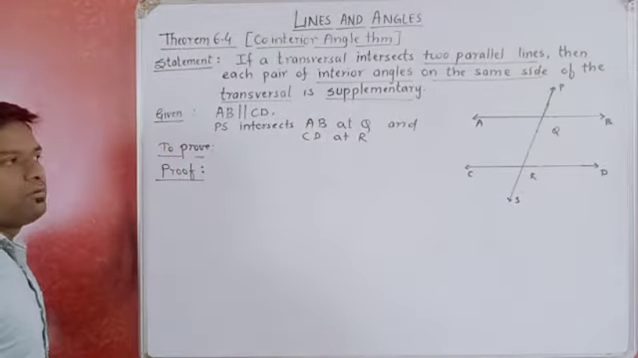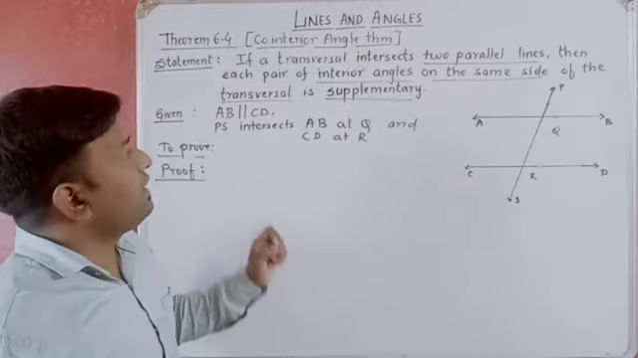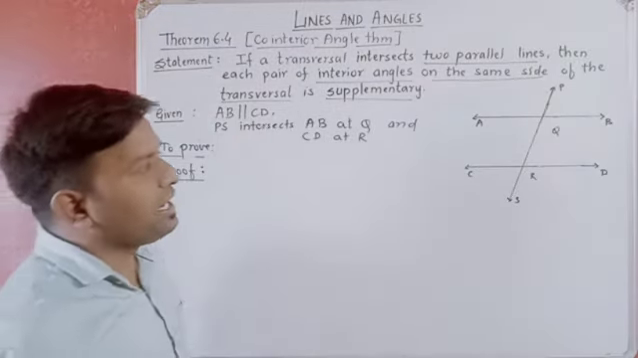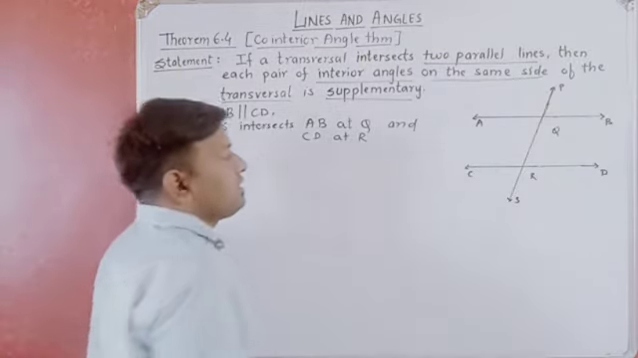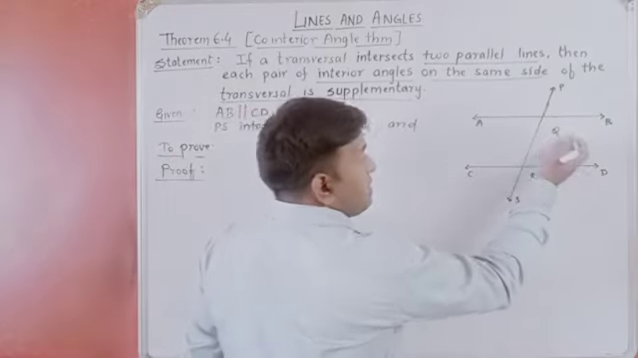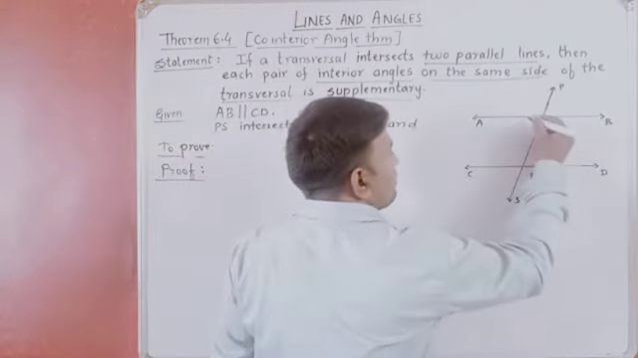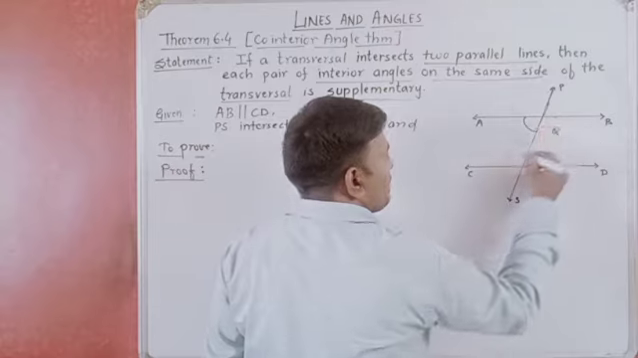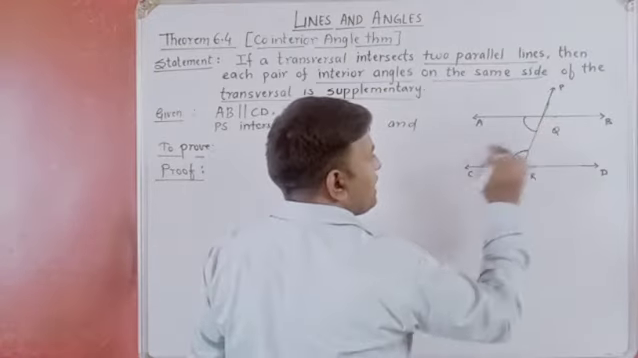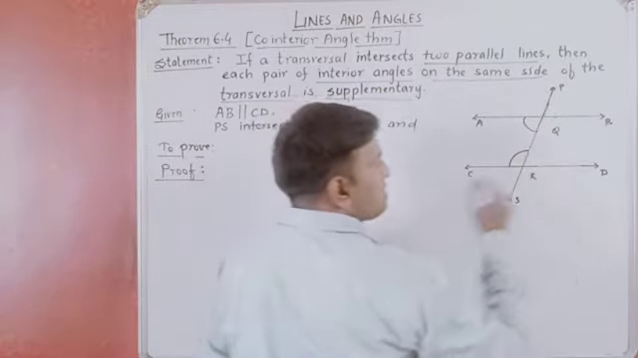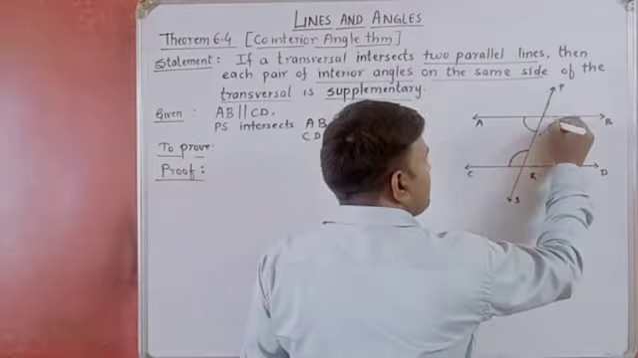What we have to prove? We have to prove that each pair of interior angles on the same side of the transversal. Interior angles, but on the same side of the transversal. So first we will choose this and this. They are interior angles on the same side of the transversal. Another one we will choose this one.